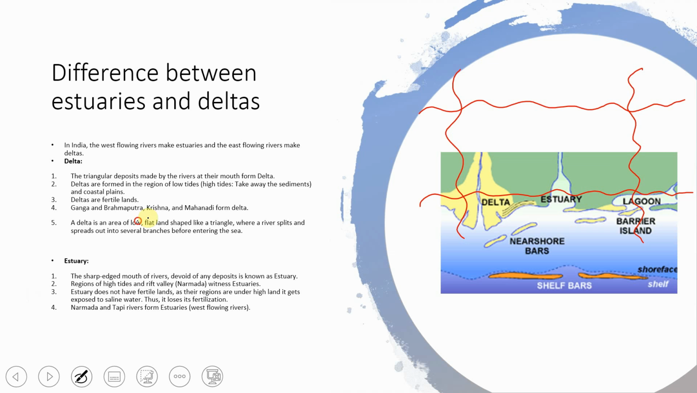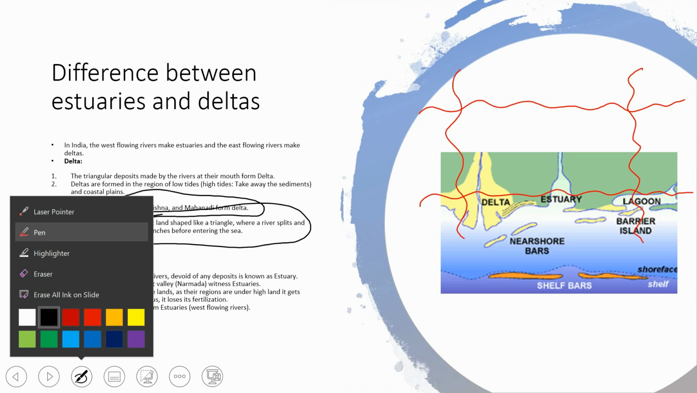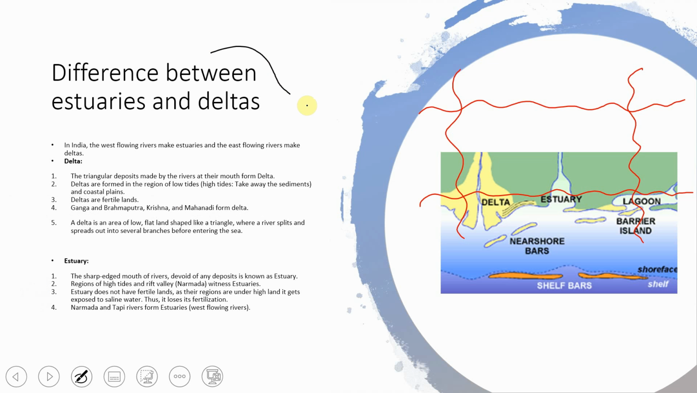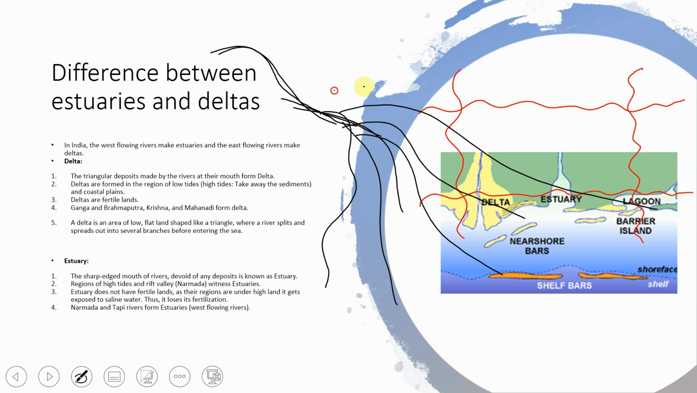Deltas are fertile land because they bring fresh minerals and deposits. Ganga, Brahmaputra, Krishna, Mahanadi, these all form deltas. A delta is an area of low, flat land shaped like a triangle, where a river splits and spreads out into several branches before entering the sea. When you see the Ganga and Yamuna merge, and it falls in the Bay of Bengal, you will see lots of branches get formed.